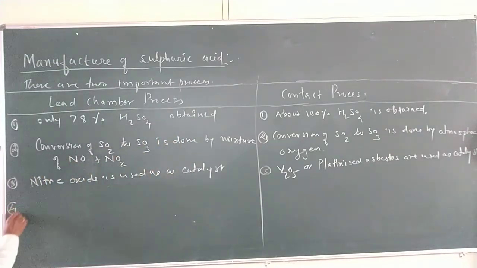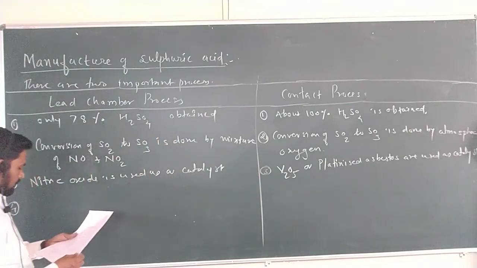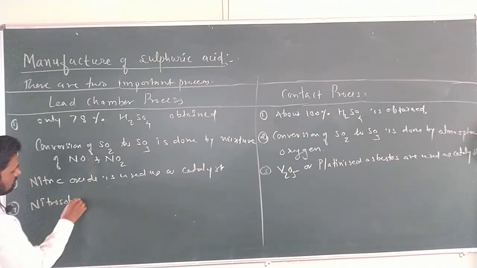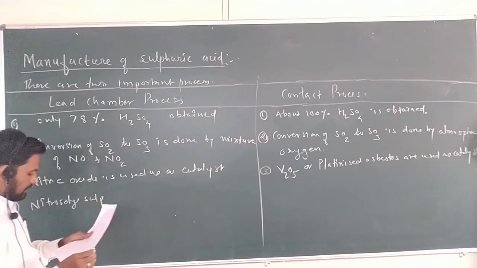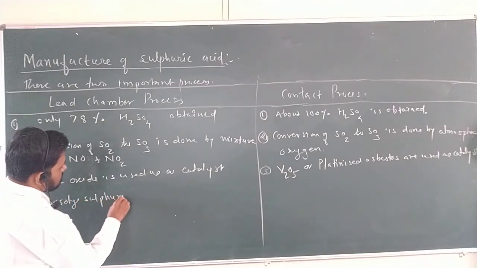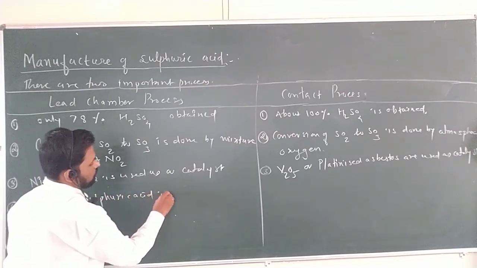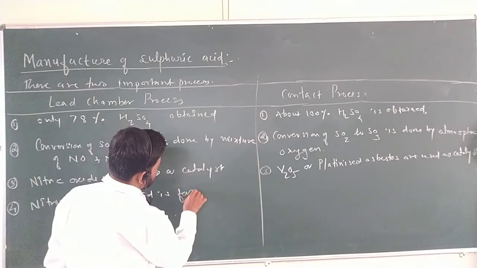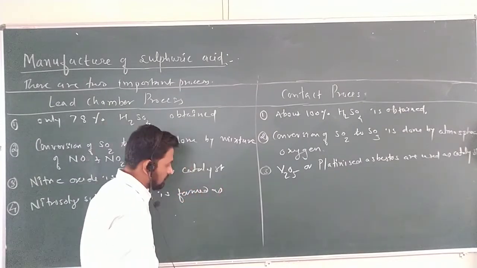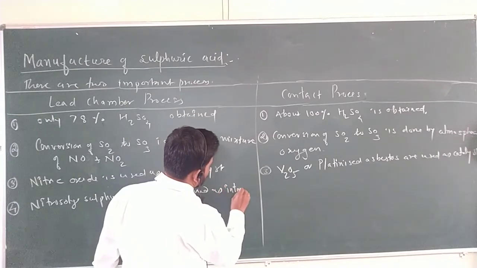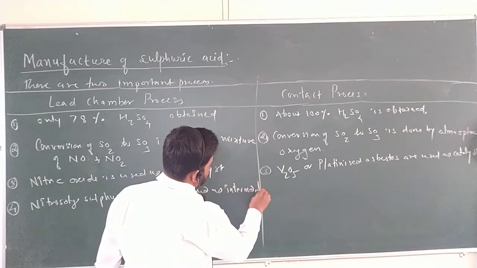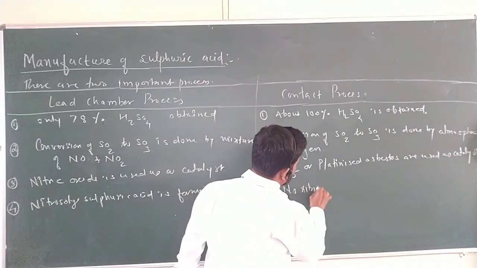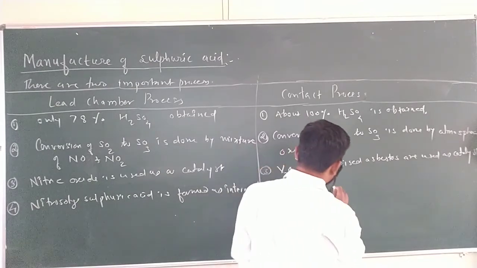And the next one, here we can see nitrosyl sulfuric acid, which is the intermediate, is formed in the lead chamber process. In the contact process, no nitrosyl sulfuric acid is formed.